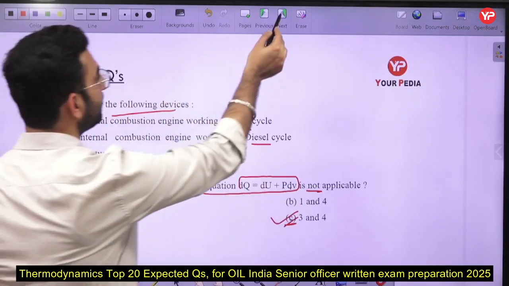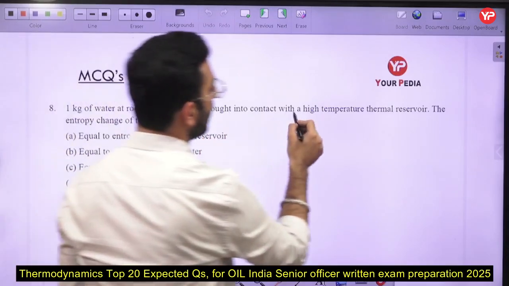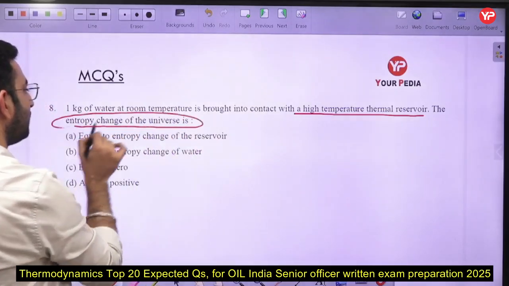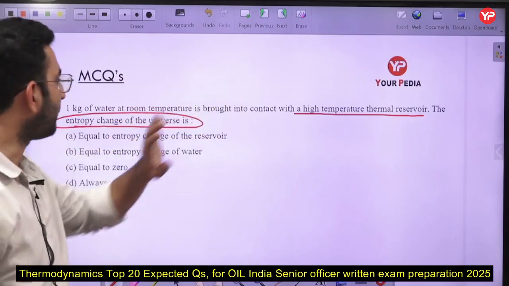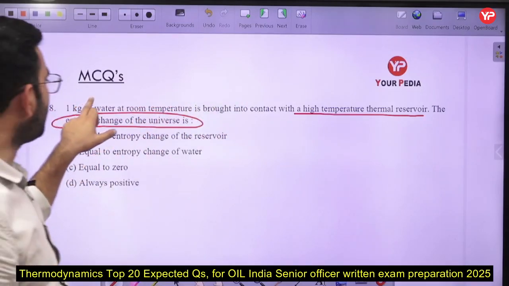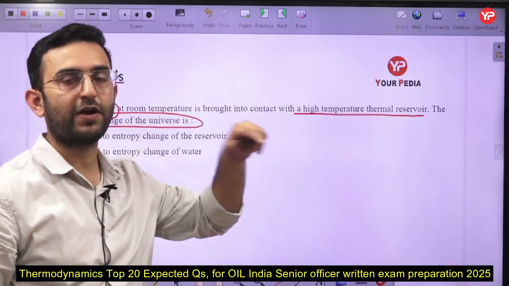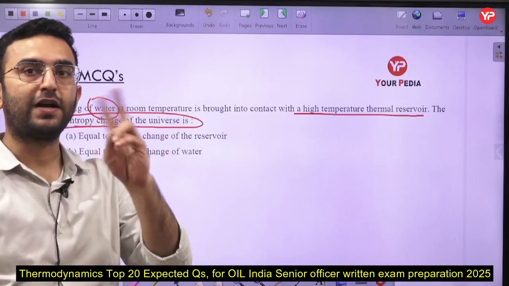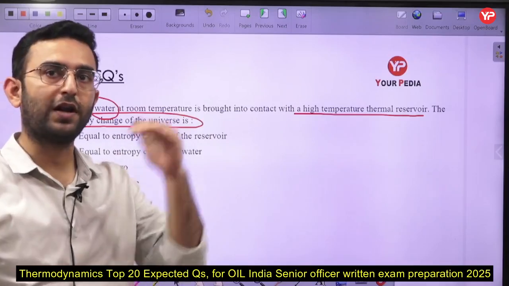Next part. 1 kg of water at room temperature is brought into contact with a high temperature thermal reservoir. What is the entropy change of the universe? When you bring the water at room temperature into contact with a high temperature thermal reservoir, the water temperature will increase, and there is a finite temperature gradient between the water and the reservoir.